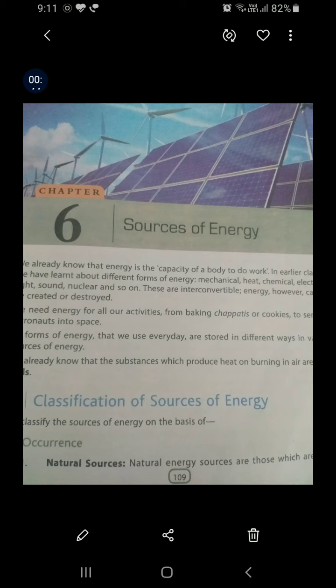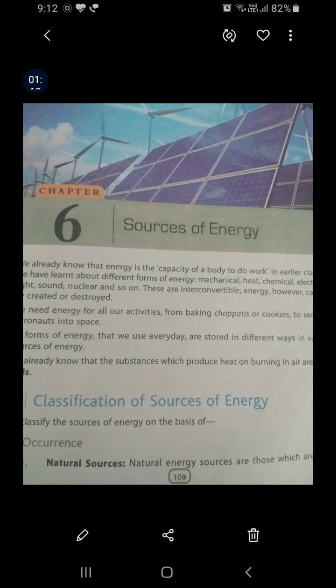We have also studied that energy can neither be created nor destroyed, but it can only be interconverted. One form of energy can be changed into another form of energy. We require energy for our various life activities. The substances which produce heat on burning in air are called fuels. Fuels also provide us energy in the form of heat and light.